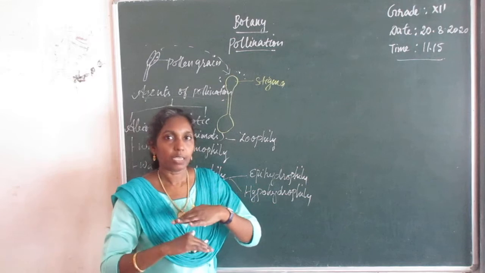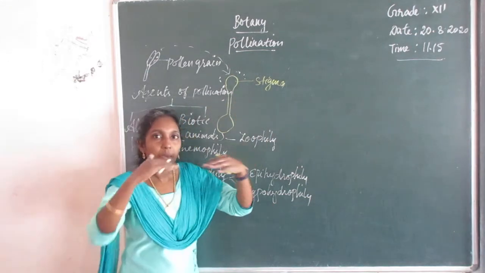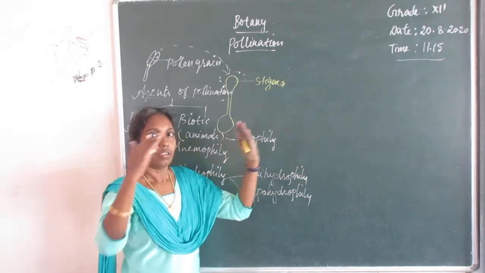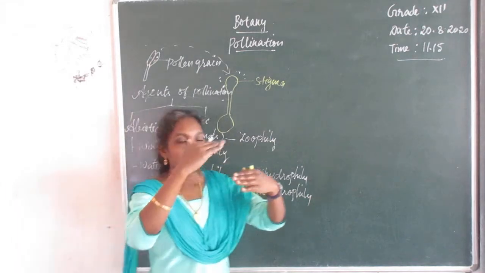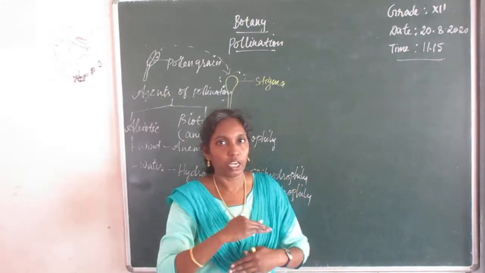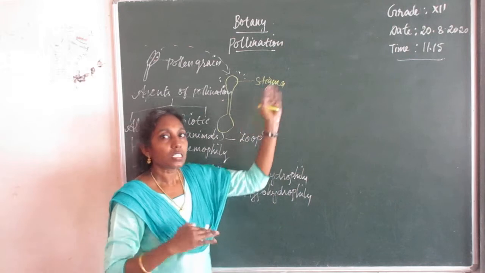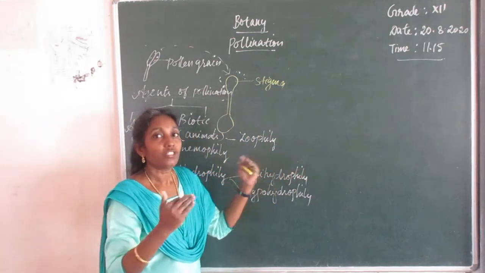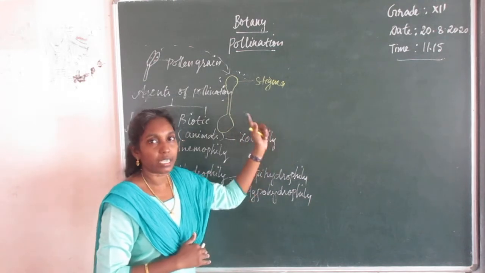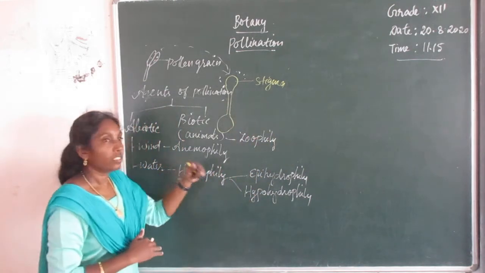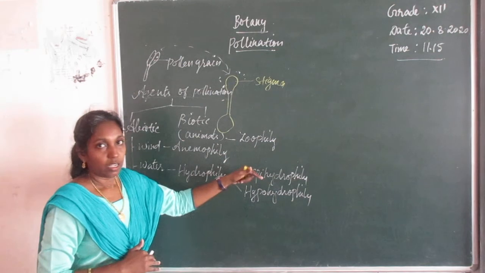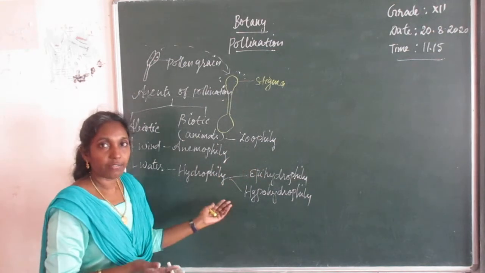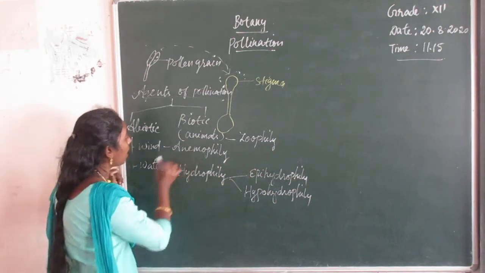Sometimes the stigmatic surface of this flower may not get the pollen easily, and is not effectively pollinated if the wind does not blow or the pollen does not get a chance to fall on the stigmatic surface. In such a way the plants are adapted. So let's see what are the characteristic features observed in this anemophilous class.